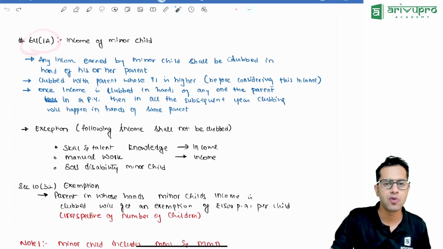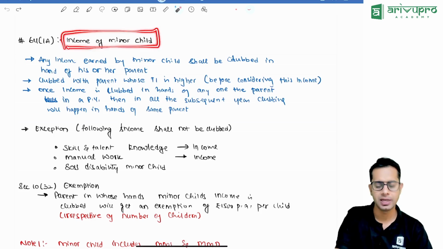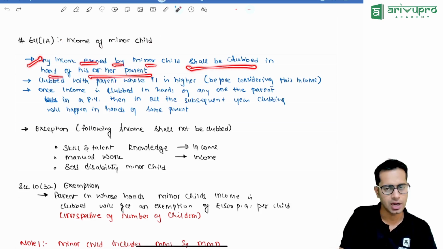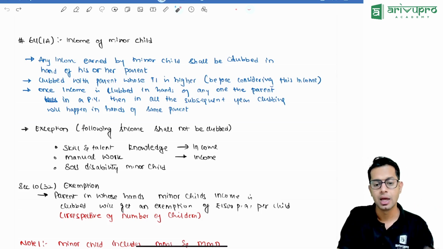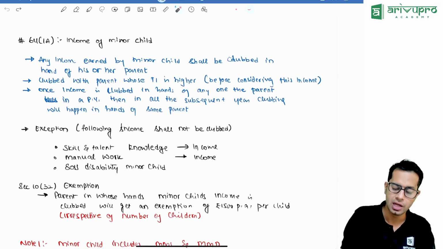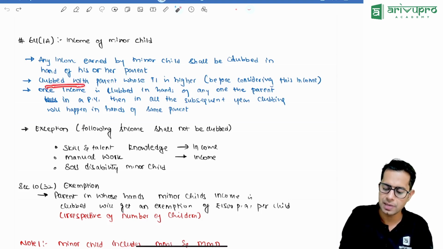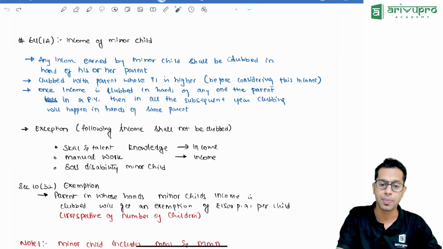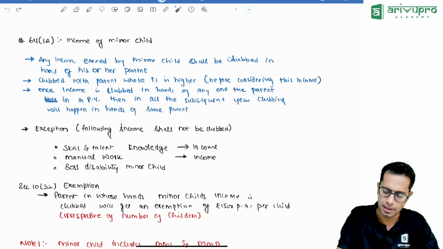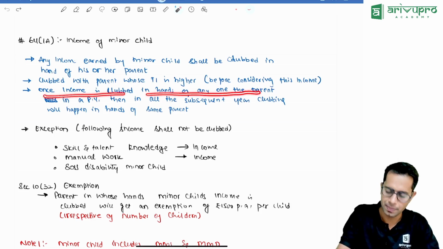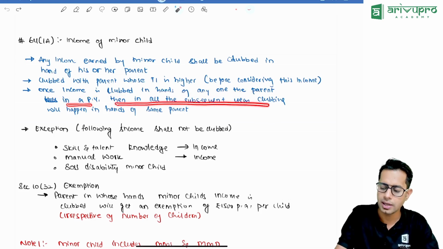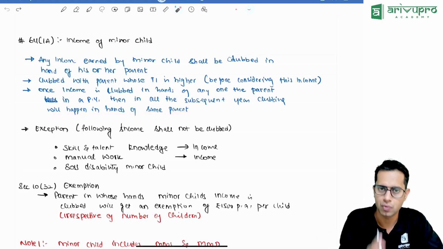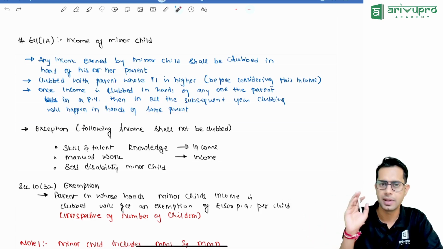Section 64(1A) talks about income of a minor child. So any income earned by a minor child shall be clubbed in the hands of his or her parents. Which parent, sir? It shall be clubbed in the hands of the parent whose total income is higher before clubbing this income. Once income is clubbed in the hands of any one of the parents in a previous year, then in all the subsequent years clubbing will happen in the hands of the same parent.